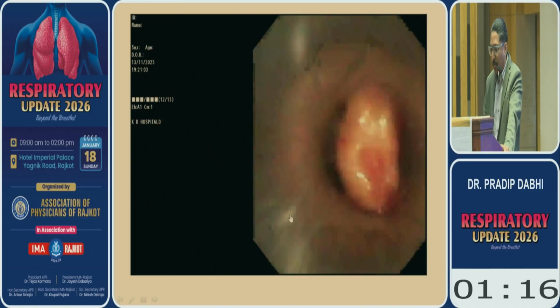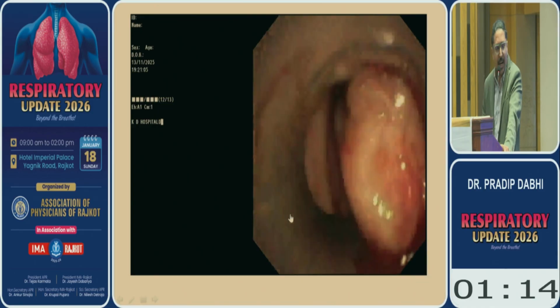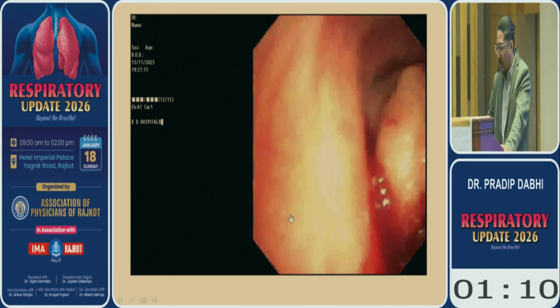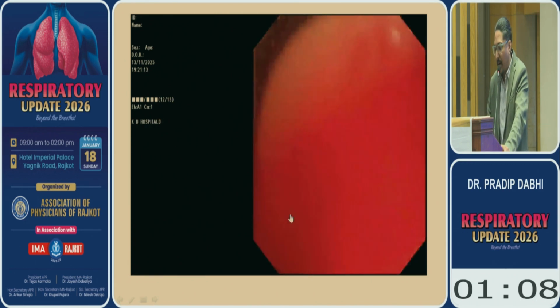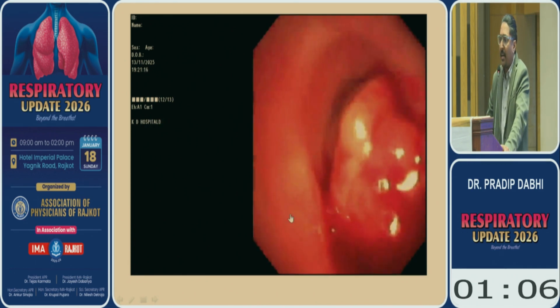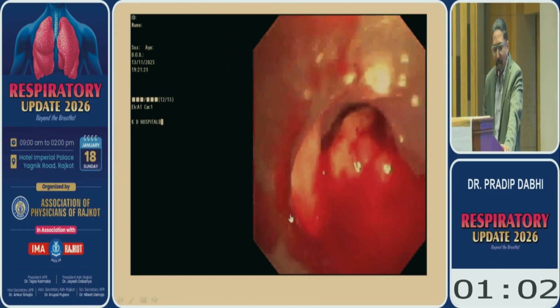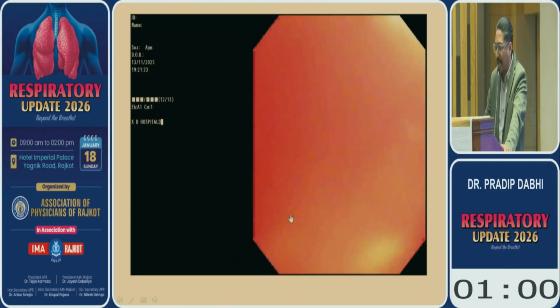So this is the tumor. We try to take out as much as we can take those tumors. So you can see a pretty much amount of bleeding. So we can keep the rigid bronchoscope there as a tamponade to control the hemoptysis, and again we have to start operating on that.